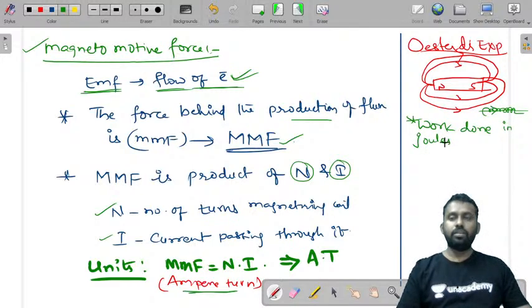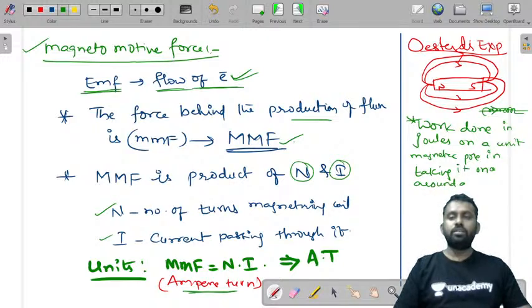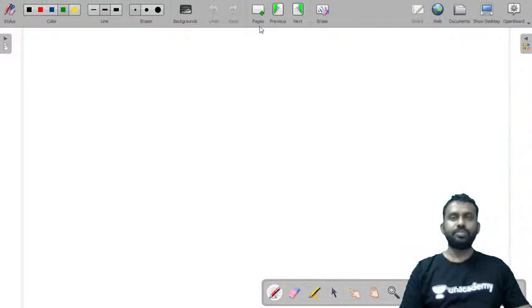The work done in joules on a unit magnetic pole in taking it once around a closed magnetic circuit is called the magnetomotive force.